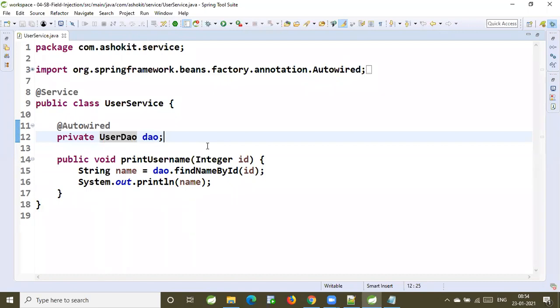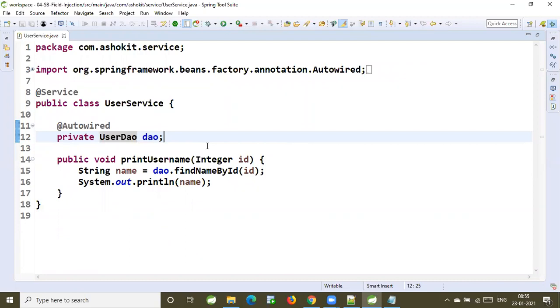There is no use, sir. It is simply easy to write. Generally, people will use that concept, but if you really think about it, that's not recommended. There is no special use case and no special advantage. The only advantage is that it is easy to write and the code looks very clean. Yeah, sir. In industry also we are following the same, field injection only. But most of the people who are using field injection are not aware of these details.